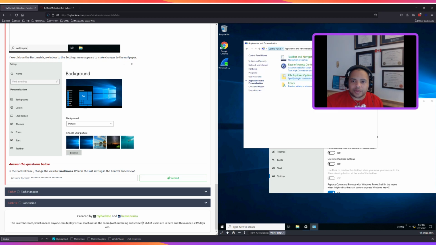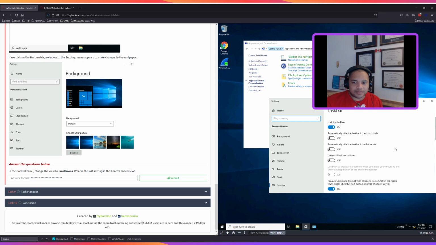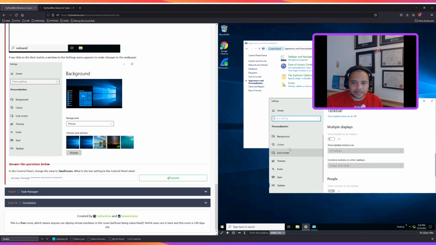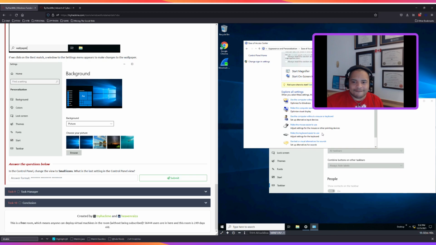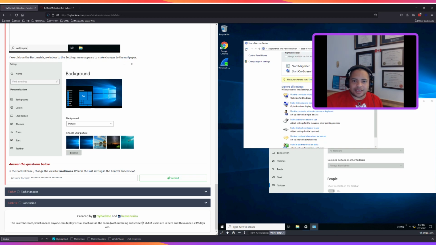Well, I'm in the control panel view. Last setting. The control panel view. Taskbar navigation. Make it easier to see. I don't think that's going to be it.